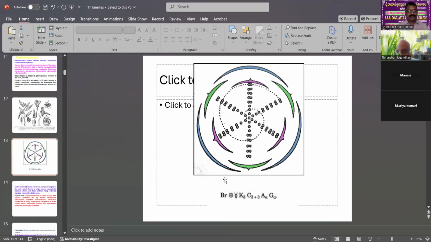Then, actinomorphic flowers, then bisexual flowers. Then K3 means calyx, sepals. Sepals number is also 3. Petals number 3 plus 3, 2 whorls. Then androecium is infinite. Indefinite means a large number of stamens. Then gynoecium, and androecium is also infinite. That is a large number of sepals and petals in the arrangement.